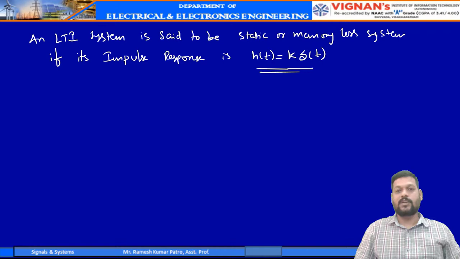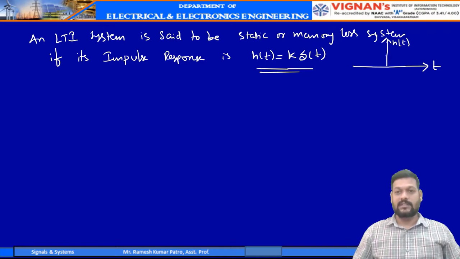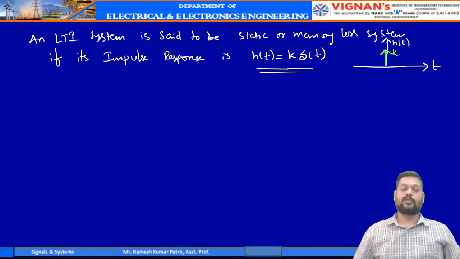So its impulse response is again similar to the impulse signal. So the impulse response must be an impulse signal. That means your h of t must be like this. So this is the impulse response of an LTI system, and it must be an impulse signal like this, whose height is k. So if your LTI system has an impulse response like this, then the corresponding system is a static or memoryless system, right? So next we will see the causality.